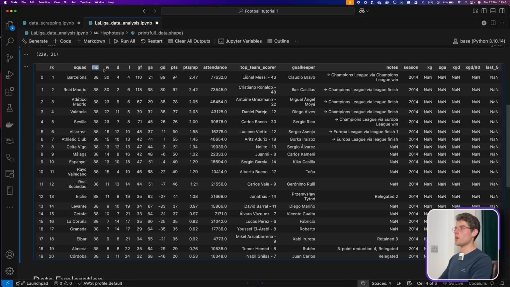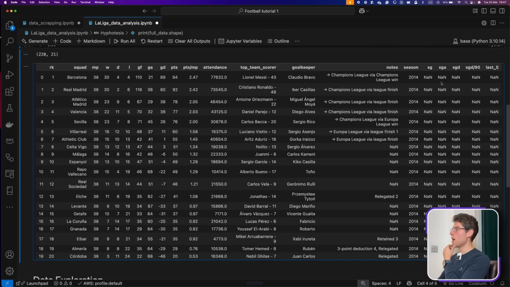These are the matches played, the wins, the draws, the losses, the goals scored, the goals conceded, the goal difference, points per game, attendance of the stadium, that's not very important, and the top team scorer. If we were to analyze the top scorers, we would look at this data, but we're not.